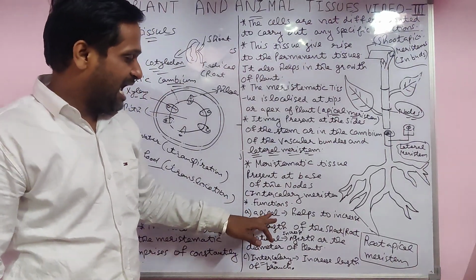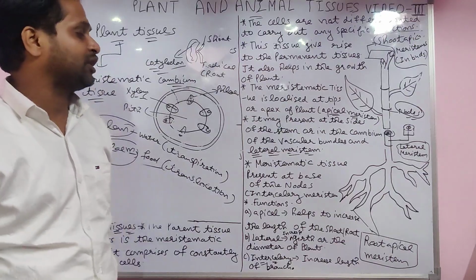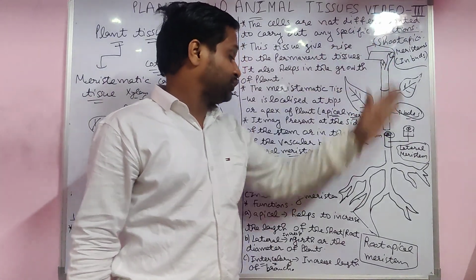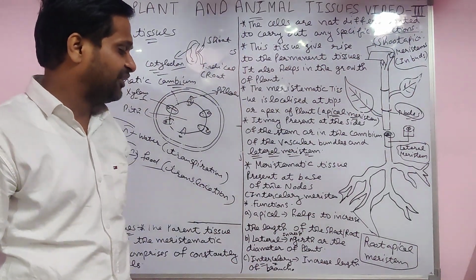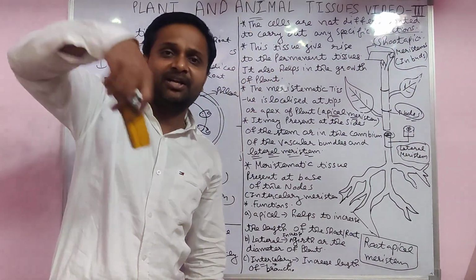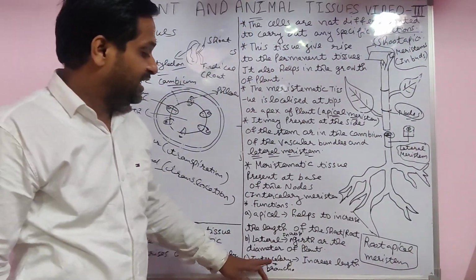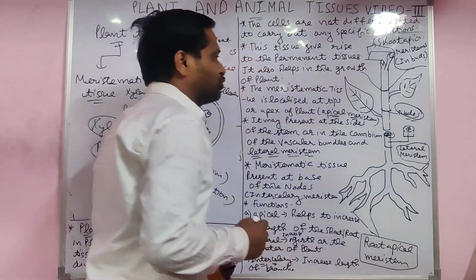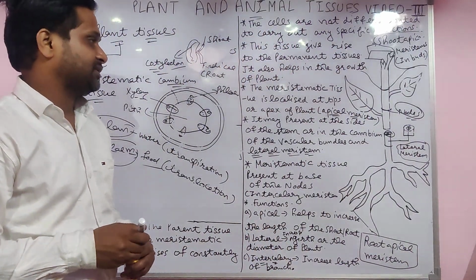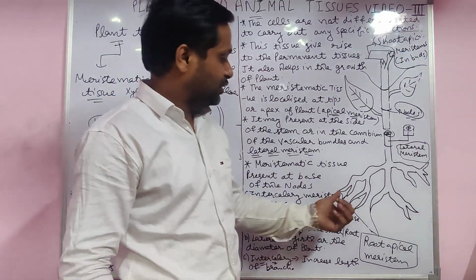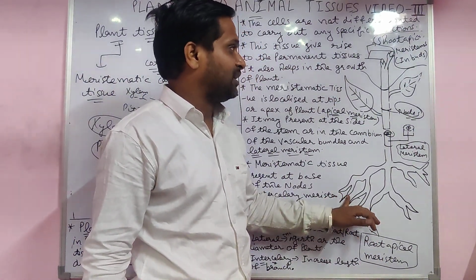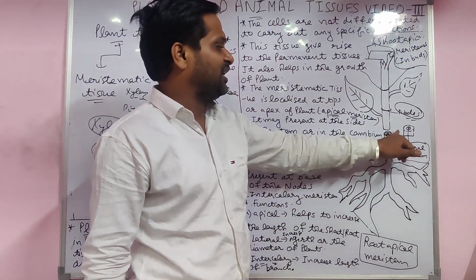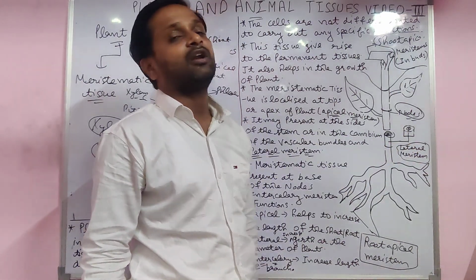First is the apical meristem, which helps to increase the length of the shoot and root. Next is the lateral meristem, which helps to increase the girth, the diameter of the tree. Then the intercalary meristem increases the length of branches, since nodes and branches are there. Again, repeating the parts: the root has apical meristem, the shoot has apical meristem in the bud, the node has intercalary meristem, and in between is the lateral meristem.